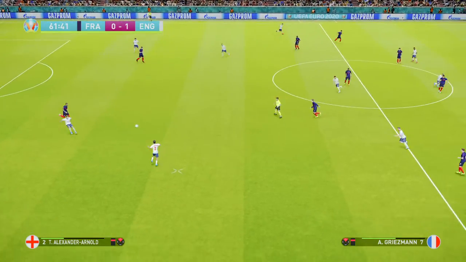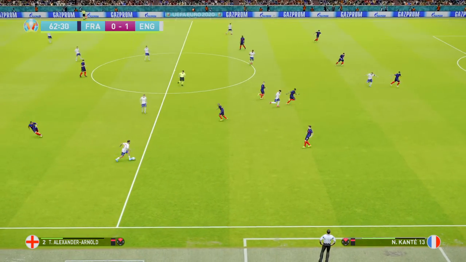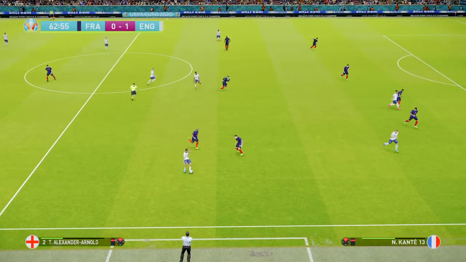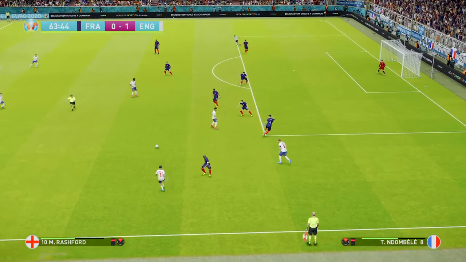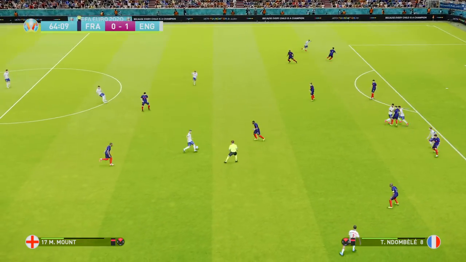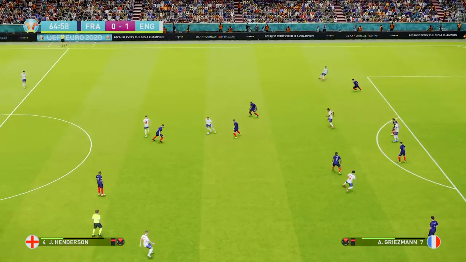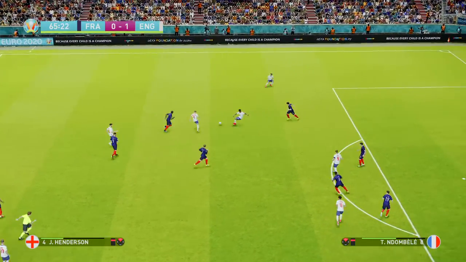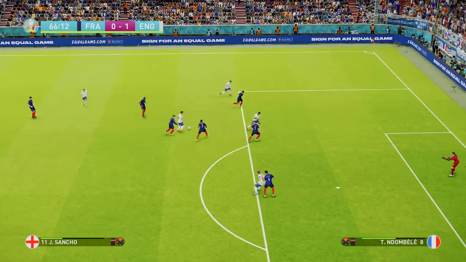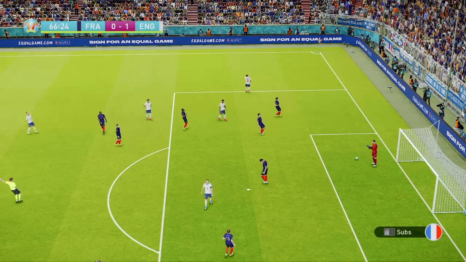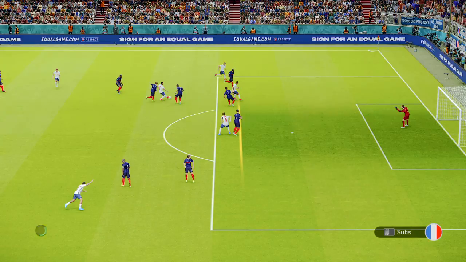This has been a really good game to watch. Here's Alexander-Arnold. Mount to Sancho. Trent again. Here's Harry Kane, come out to the right. They want him in the centre of the box, really. Here's Rashford. Mason Mount now. To Henderson. Back to Declan Rice. Nice sustained bit of possession here from England. And now Ben Chilwell. To Sancho. Chilwell continues his run. Rashford or Chilwell possibly offside there. Rashford, yes. The guilty man.